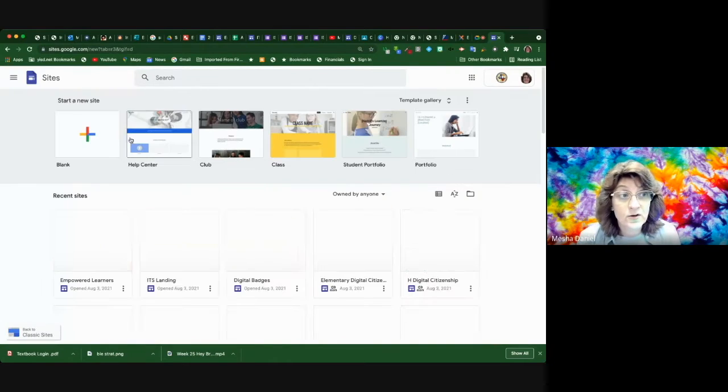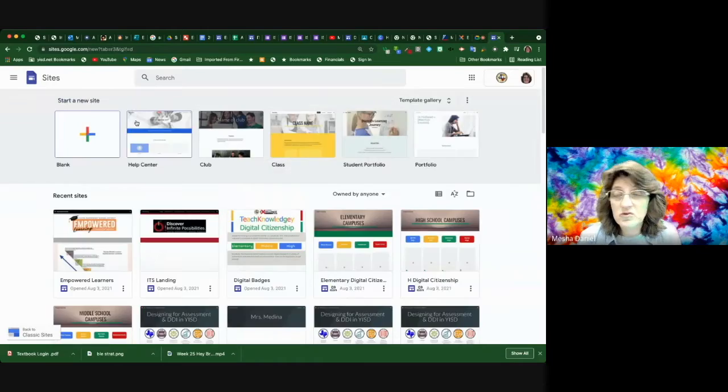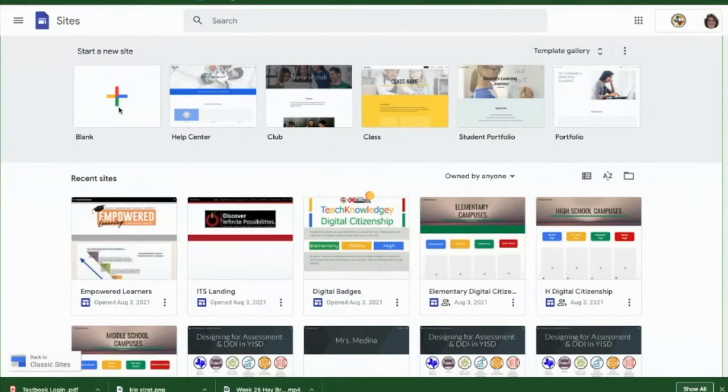All right. Now you'll notice that there are some templates that are in here. So you don't have to start from scratch if you don't want to. If you say, oh, wow, that one looks kind of nice. I think maybe I would like to use that one. There are several options in here. You can choose what you'd like to do there. I'm going to go ahead and choose a blank one because that's me. I like to start mine fresh. So when I click blank,